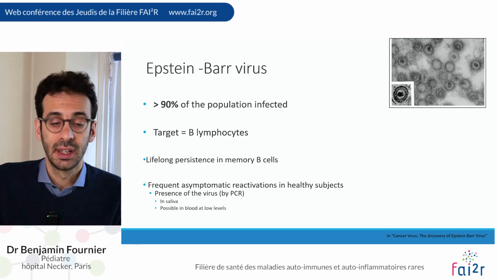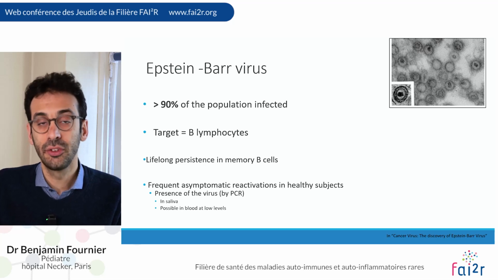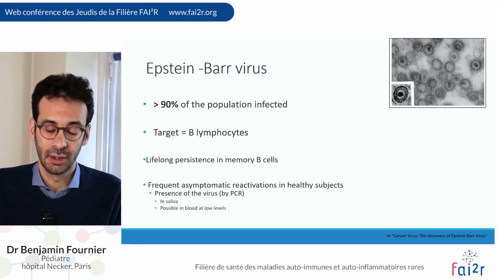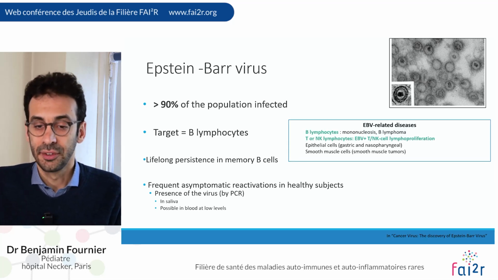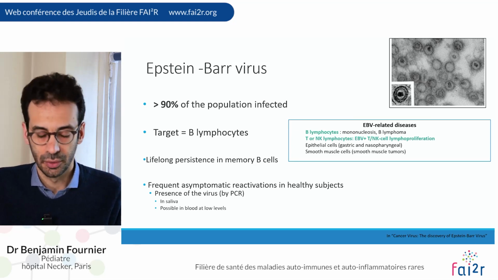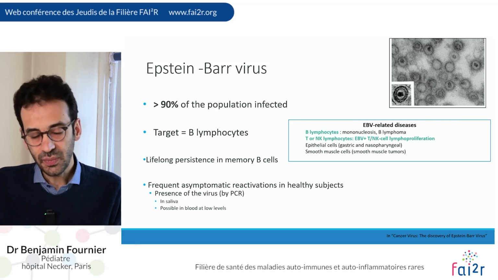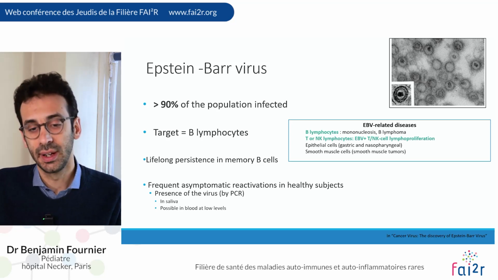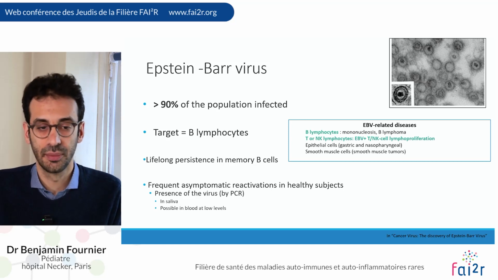There are frequently asymptomatic reactivations in each subject, and you may objectivate this reactivation by PCR in the saliva and, less frequently, possibly in blood, but at low levels. There are several EBV-related diseases, and the most frequent are logically related to EBV-infected B-cell lymphocytes, such as infectious mononucleosis or lymphoma, but there are also diseases related to EBV-infected T or NK cell lymphocytes, on which we will be more focused here, which are EBV-positive T NK cell lymphoproliferations.